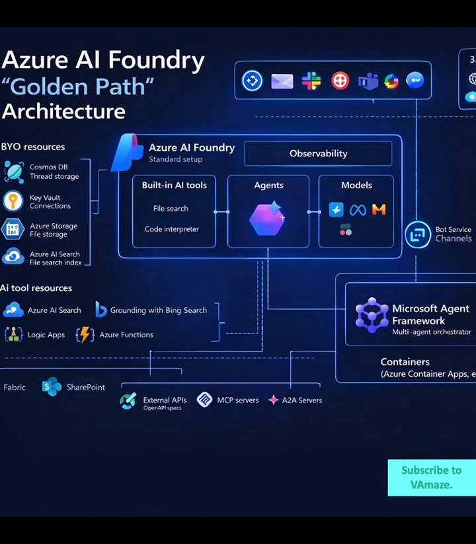Three critical architectural principles make this the golden path. First, standardization. Using Azure AI Foundry's standard setup means you're following Microsoft's best practices, getting updates automatically, and benefiting from their security hardening. Second, composability. Mix and match agents, models, and tools based on your specific needs. Start simple, add complexity as requirements grow. Third, enterprise ready. Observability, security through Key Vault, scalable infrastructure, and multi-channel support aren't afterthoughts.